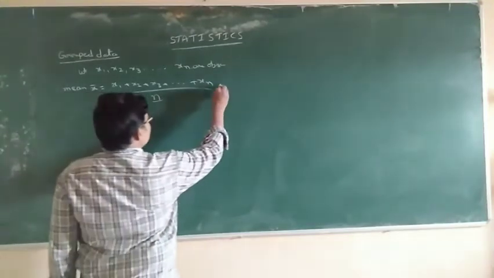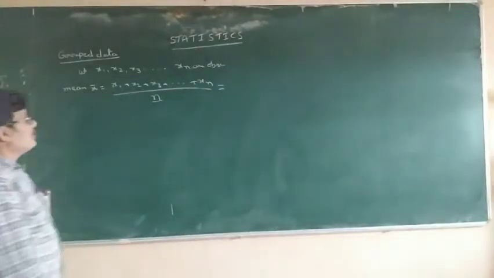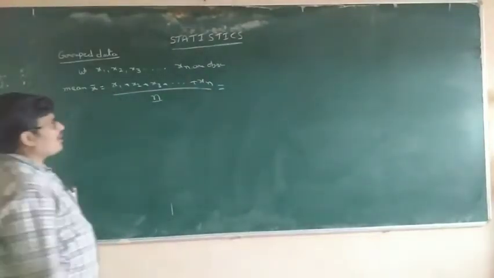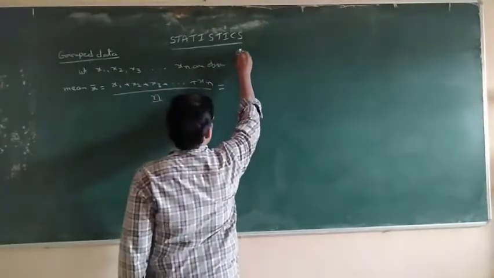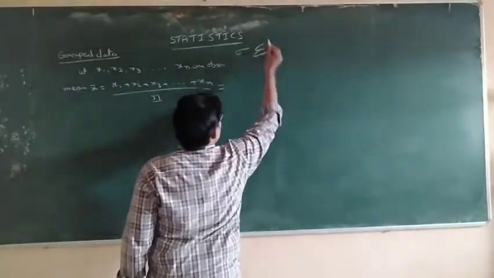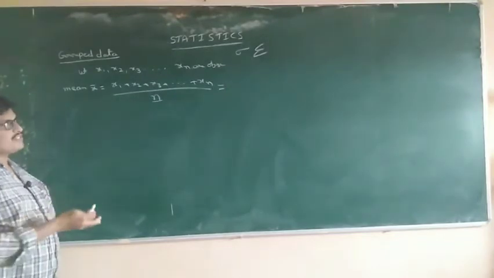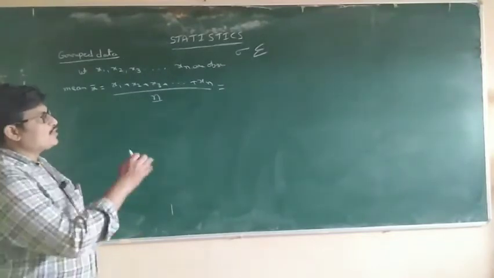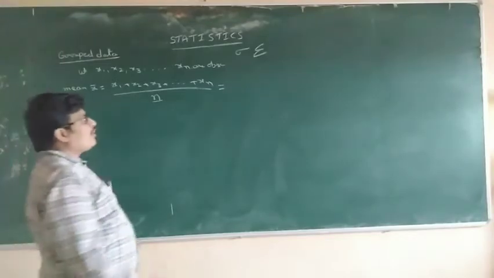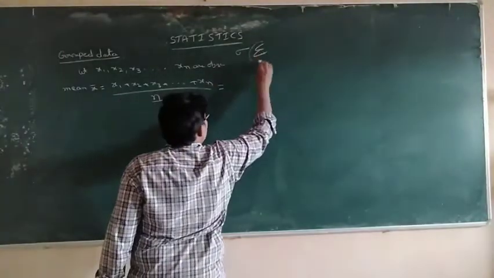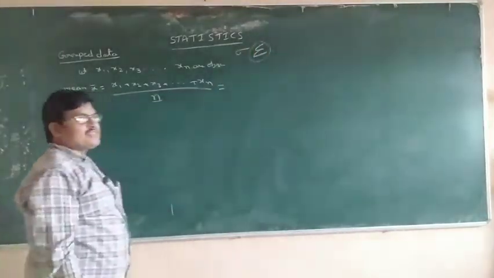In sigma notation, we use the Greek letter sigma. Small sigma is the standard deviation, sigma square is the variance, and this capital sigma means summation.